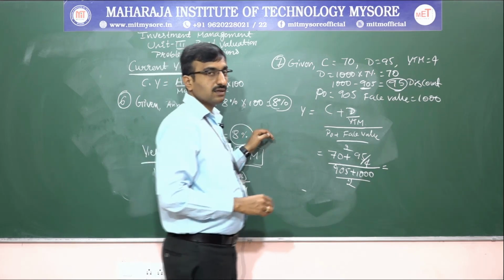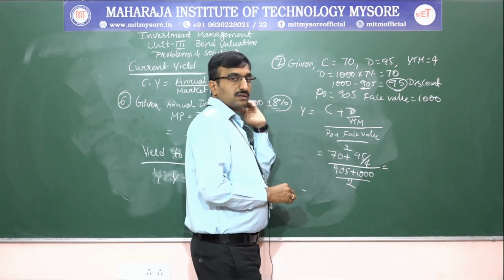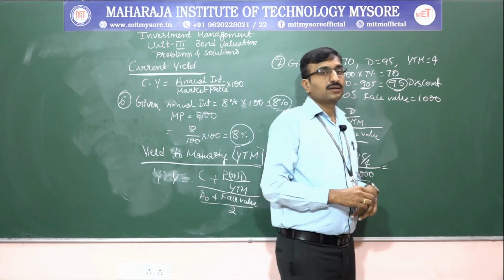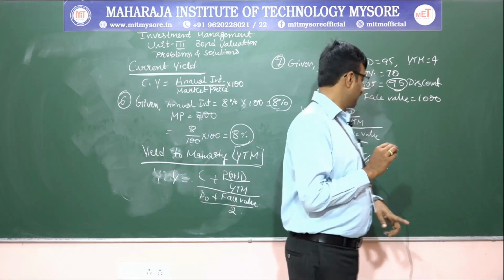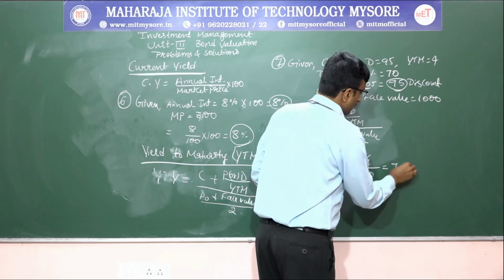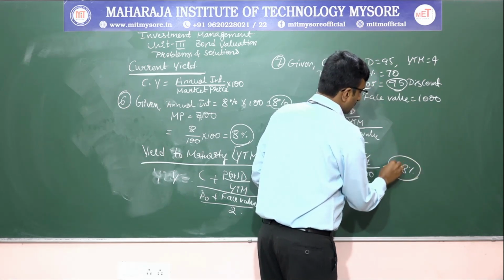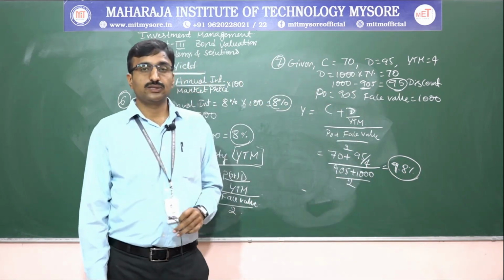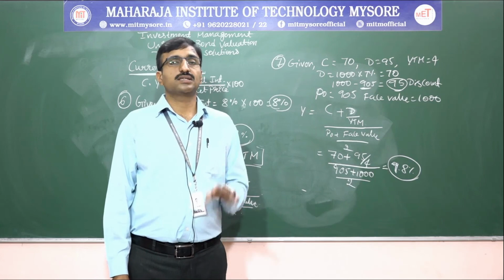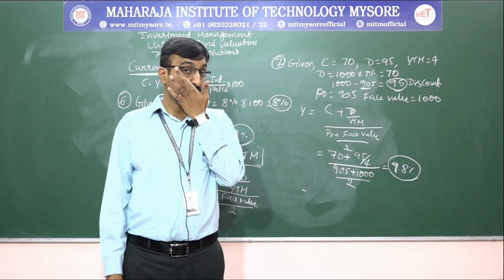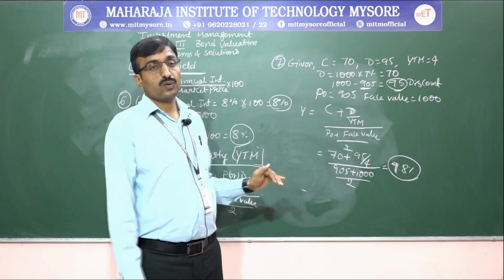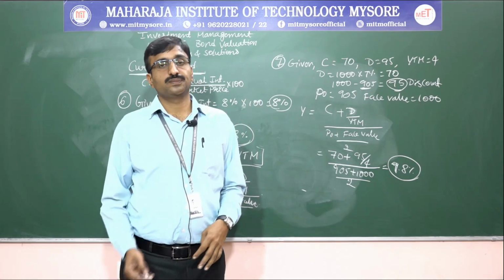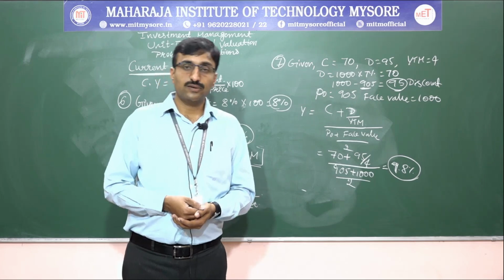So calculate and find out the value. The total value you will get is 9.8%. This is called a problem on yield to maturity. This is how they give the problem, a simple problem. If you understand a simple problem, then it is very easy to understand the question paper problem. Okay. Thank you so much.